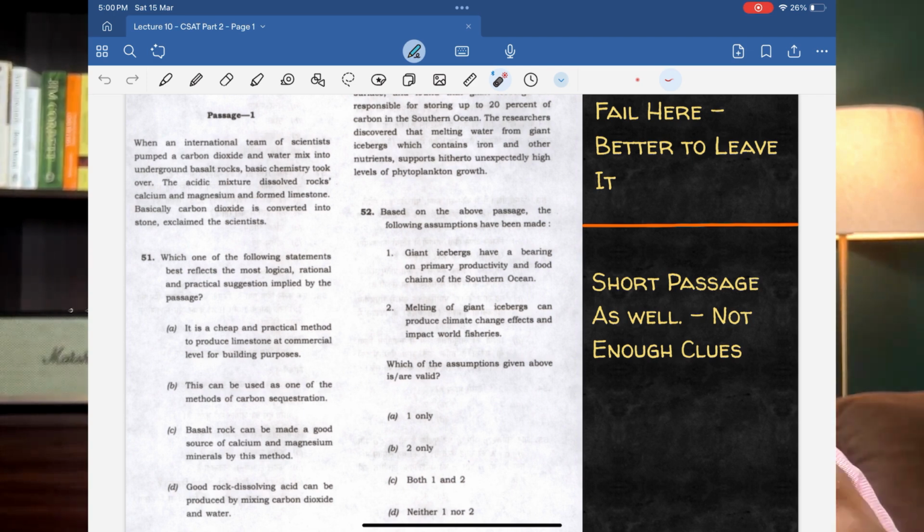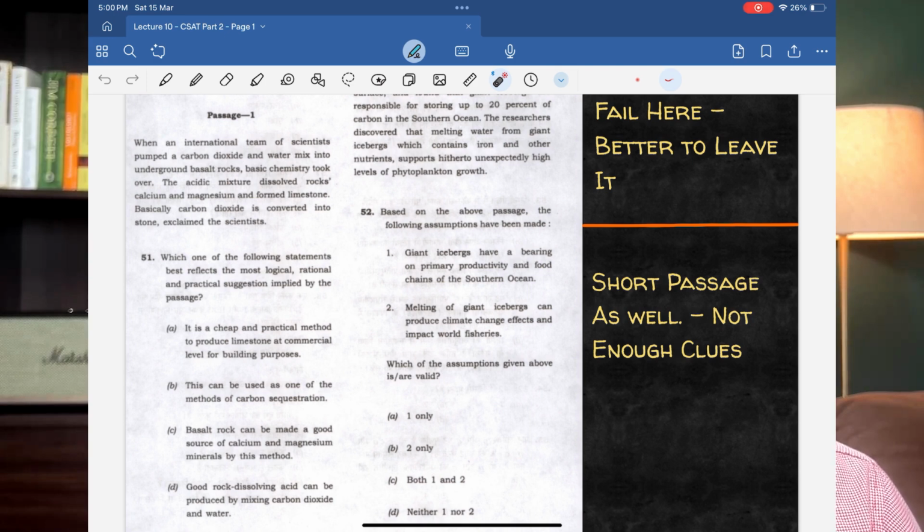And moreover, if only the passage was big, there would be more things to infer from the passage, right. I've shown you even more complicated, more difficult worded passages where I was able to decipher some things out. But this looks like an easy passage, but the length of the passage is too short that on the spot, on the day of the exam, sitting on the hot seat, I may not be able to think and differentiate correctly between these three options, right. So that's why I feel it's better to skip this question unattempted. The chances of going wrong seem to be higher.